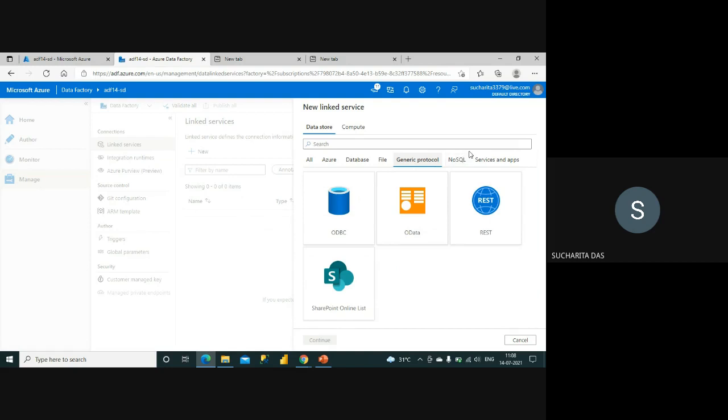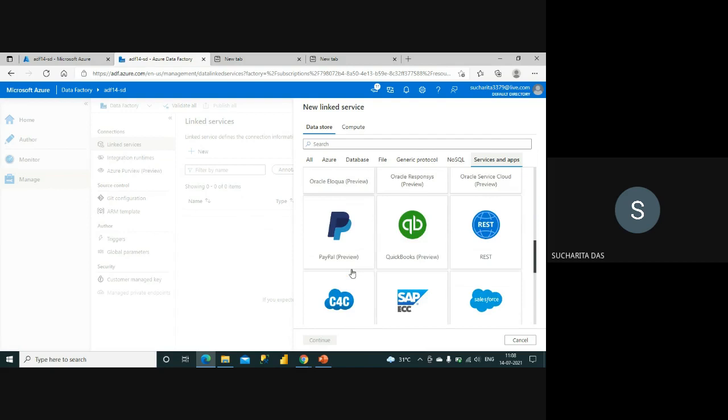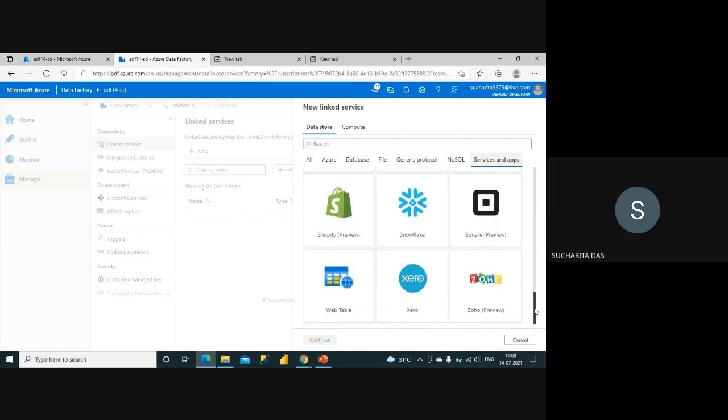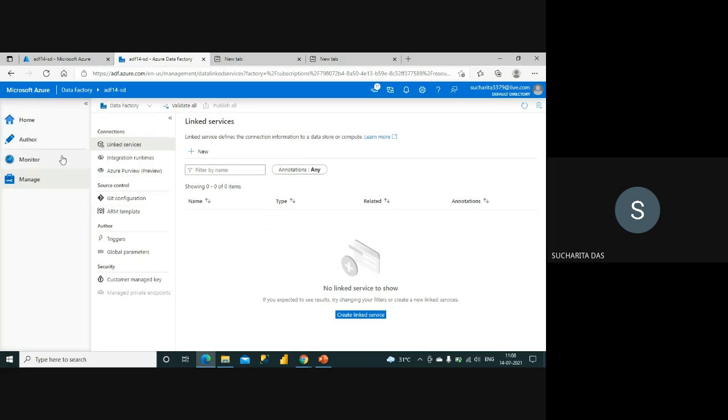Then generic protocol, NoSQL, so you can see these many NoSQL databases you can connect, services and apps, these many types of link service you can create. So many types of services where you can create some link service. It's not only for data but for compute purpose also I can create some link service. So this is about this link service and integration runtime.